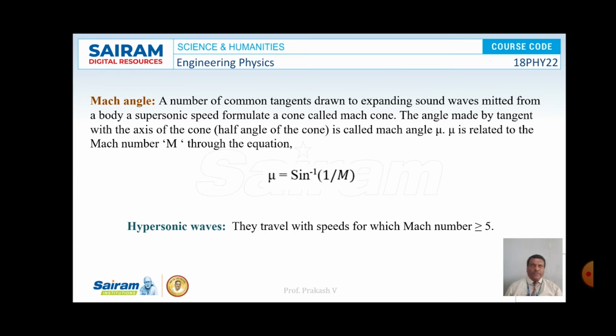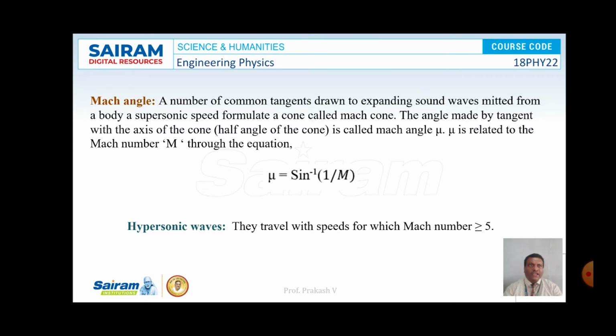And what is Mach angle? Common tangents are drawn to the expanding sound waves from a body moving with supersonic speed. A cone is formed, and that cone is considered as the Mach cone, and the angle made by the tangent with the axis of the cone is known as the Mach angle.